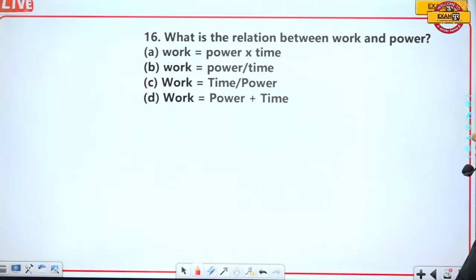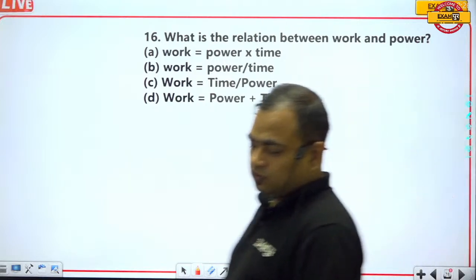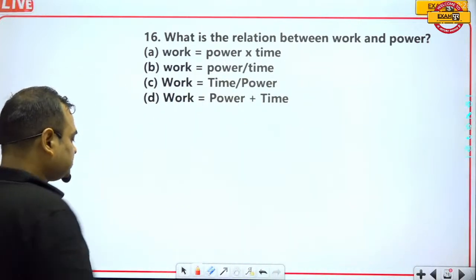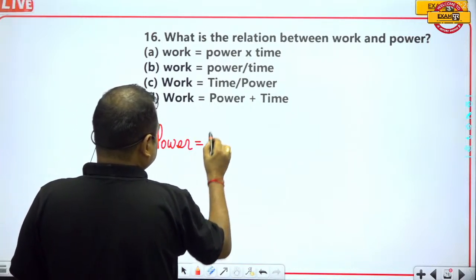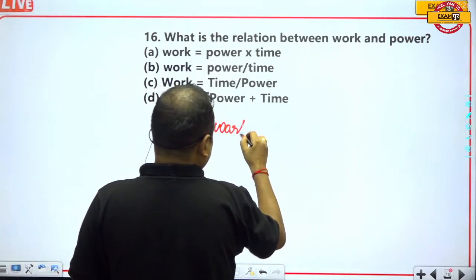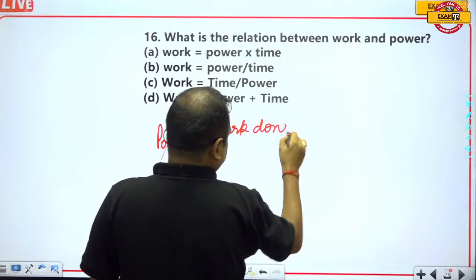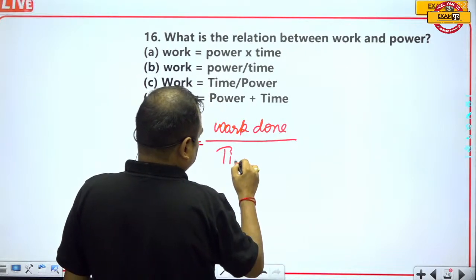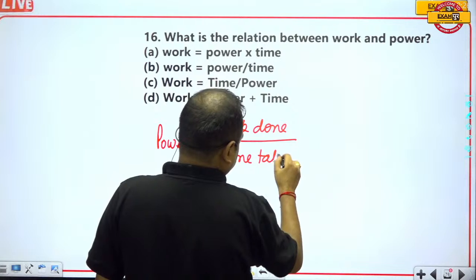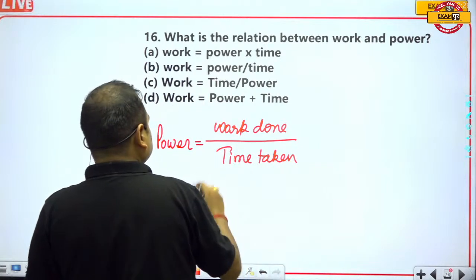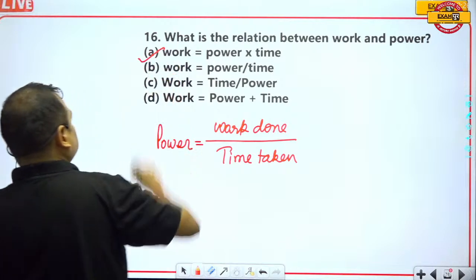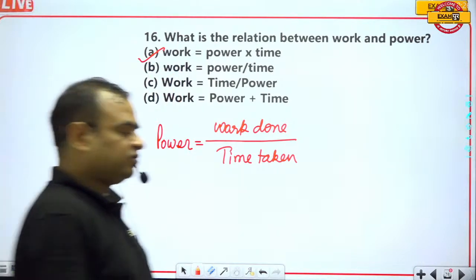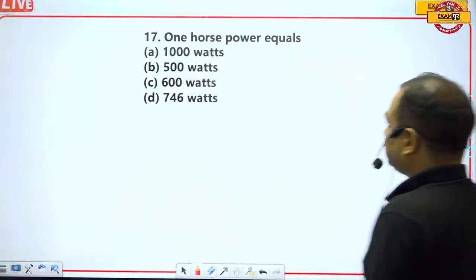What is the relation between work and power, guys? Here you can say that power is equal to work done upon time taken. So here we can write it as work is equal to power into time. So A part will be the correct answer.